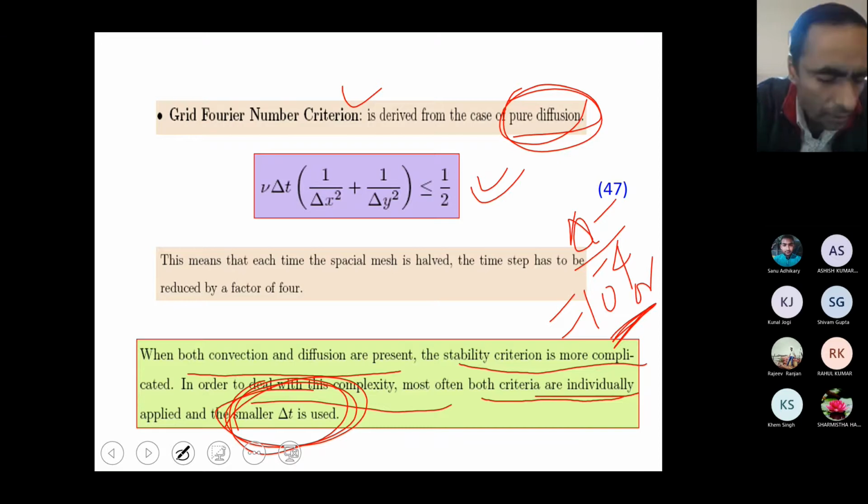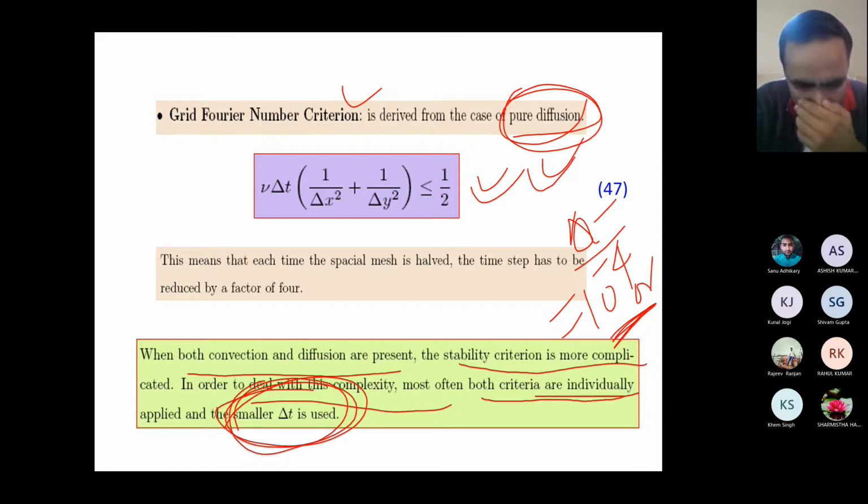Highly nonlinear means, for example, non-Newtonian fluids. If delta t is very small, the progress is very slow. So try to incorporate a subroutine for this. It is better, as it will speed up the computations.